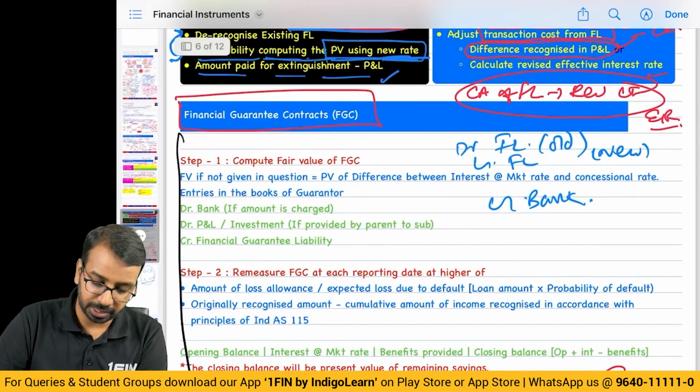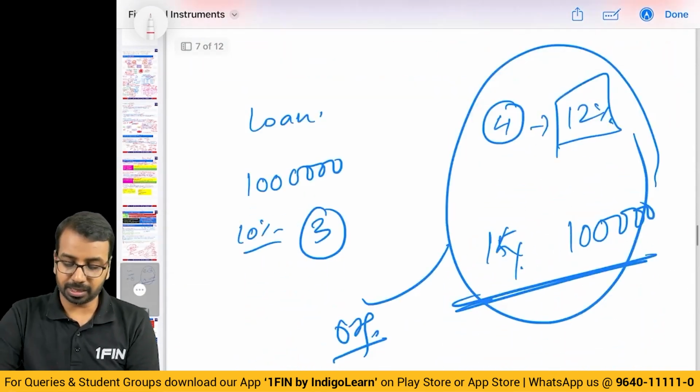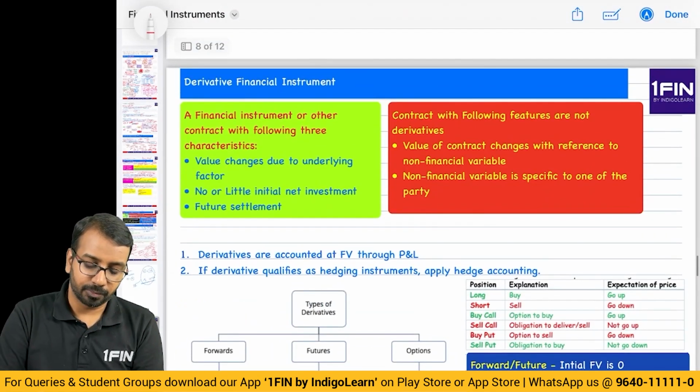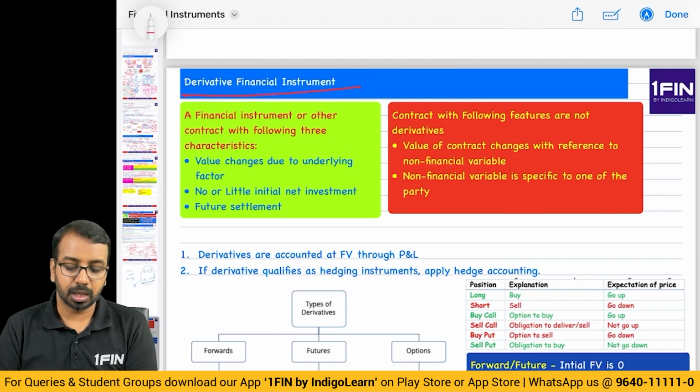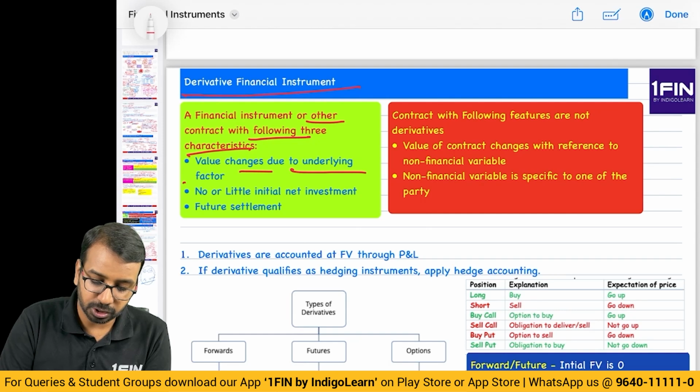So this we have already done using the question that we have just now discussed. If you want, you can just go through the concept once. Then we have derivative instrument. Now what is derivative? Derivative is a contract which has the following characteristic. Value changes due to underlying factor.